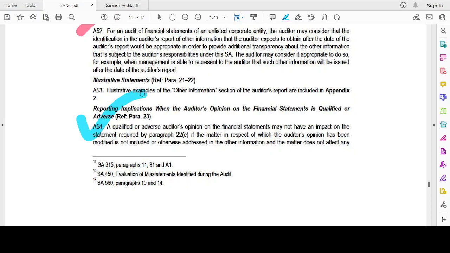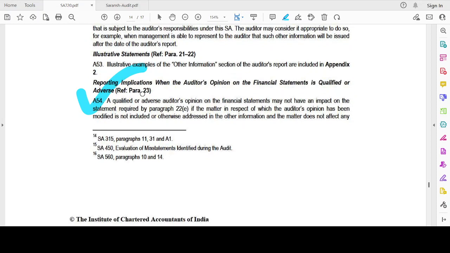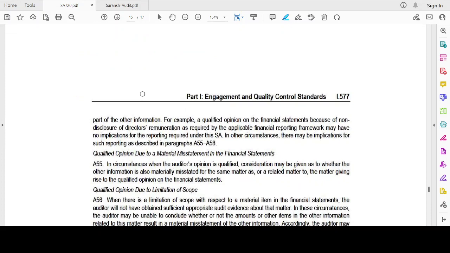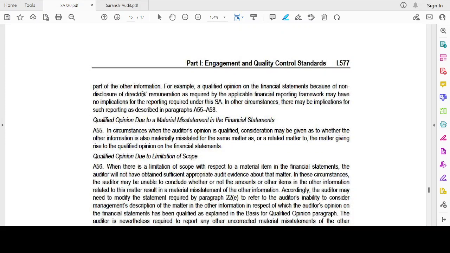Okay, reporting implications. A qualified or adverse auditor's opinion on the financial statements may not have an impact on the statement if the matter in respect of which the auditor's opinion has been modified is not included or otherwise in the other information, then the matter does not have any part in the other information. See, those don't have any part in the other information, that's fine, right?